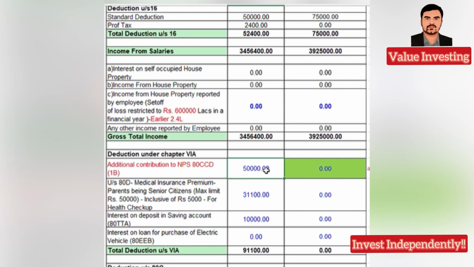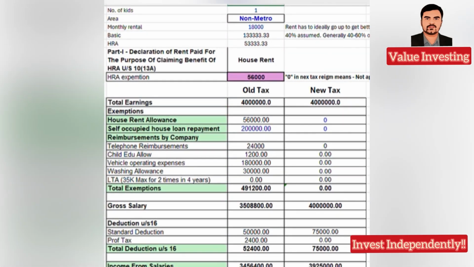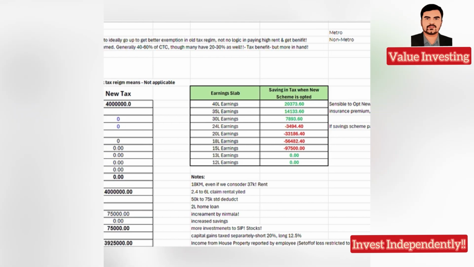So all this section, then another 50,000 contribution to NPS. This will directly give a tax benefit of 15,000 here. Again, if you are not investing in NPS, then I make it 0. Then the tax benefit increases to 36,000. Even if you have a lot of investments, see.